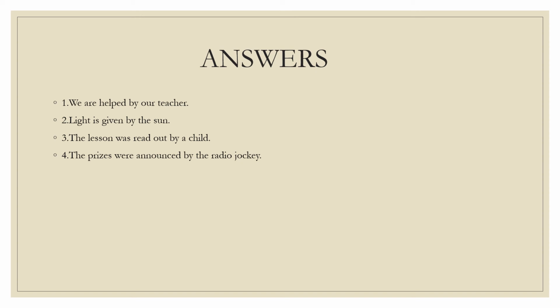Now the next one. The radio jockey announced the prizes. The focus is on the person, the doer who is announcing the prizes, and he is the radio jockey. Now, what comes into focus is the prizes. So, the prizes were announced, because the past tense is there. So, the prizes were announced by the radio jockey.